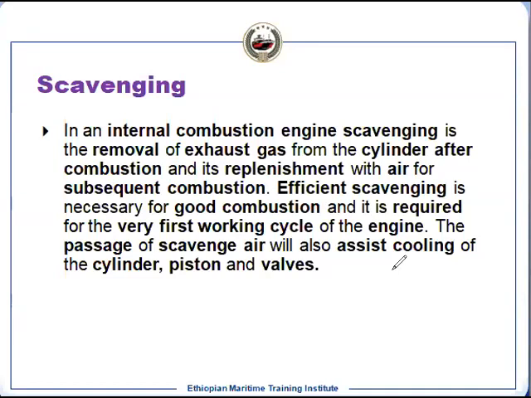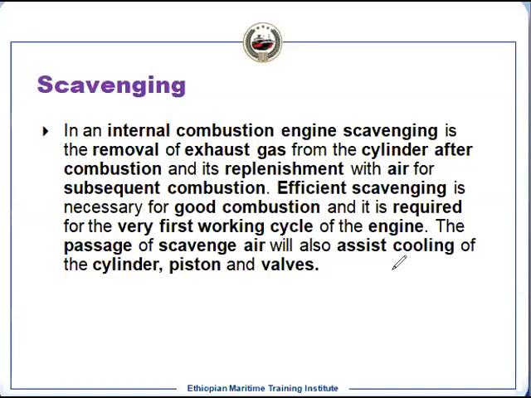All will cool down because of this, because after the expansion and the exhaust, the temperature inside the cylinder is very, very high. So this will do the cooling also.